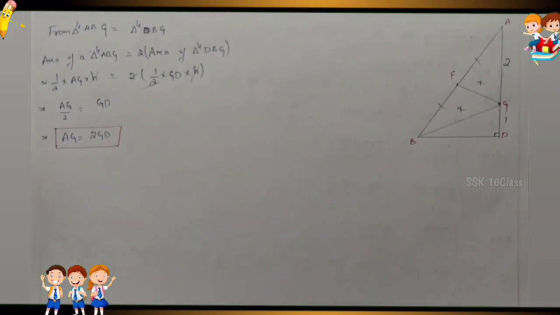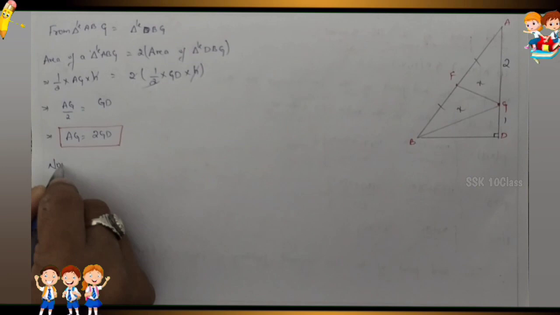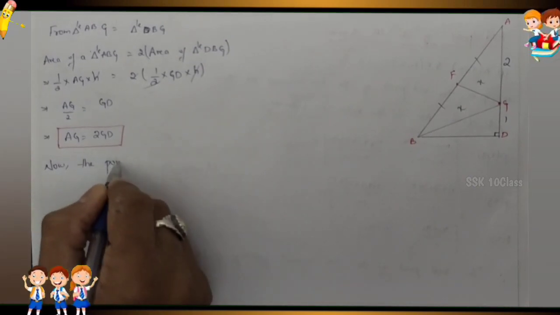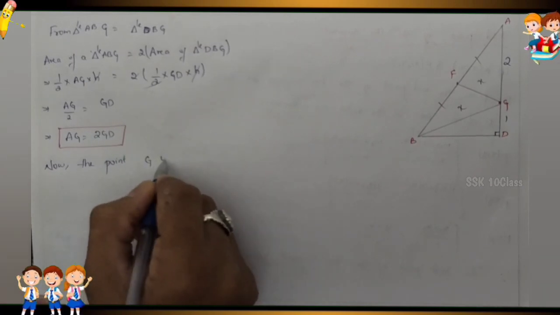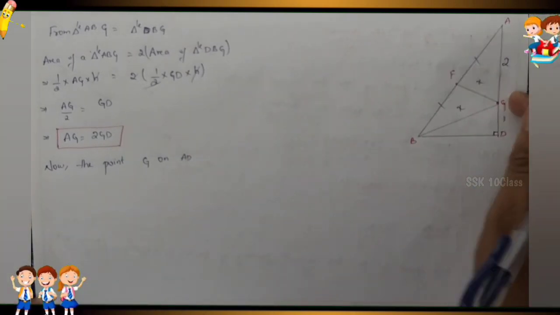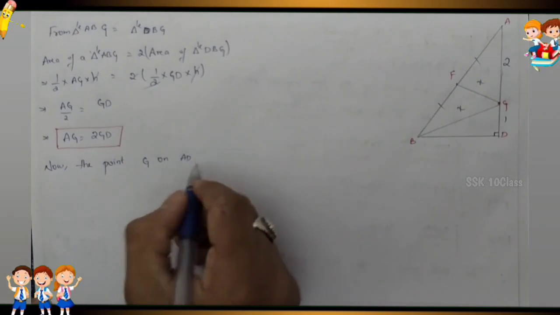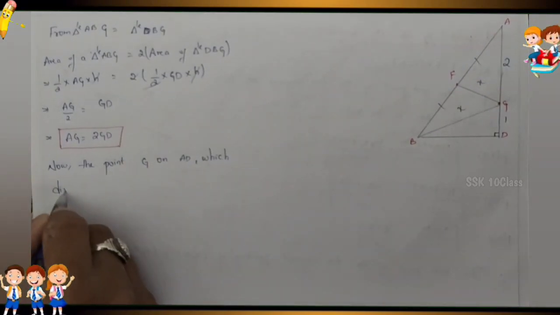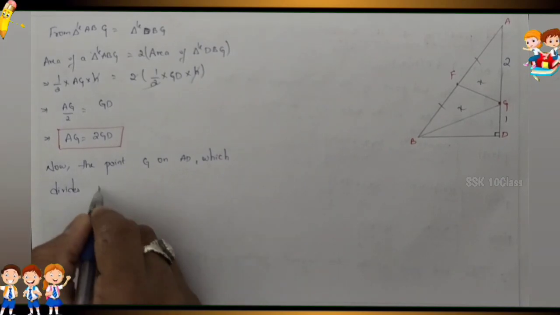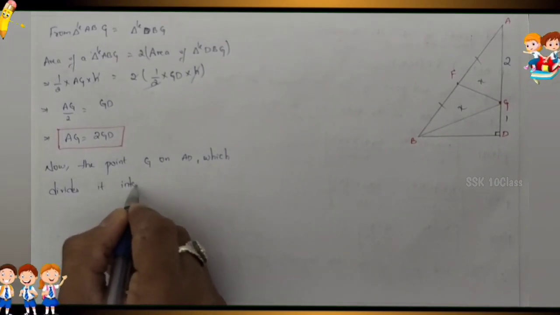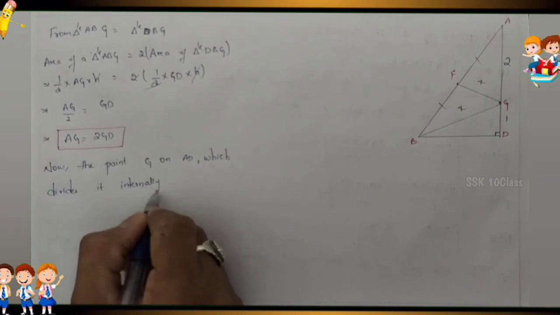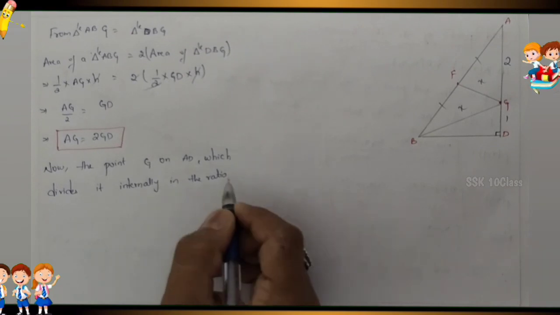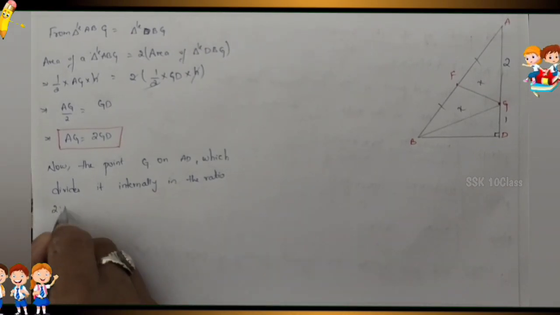Now the point G on AD divides it internally in the ratio 2:1.